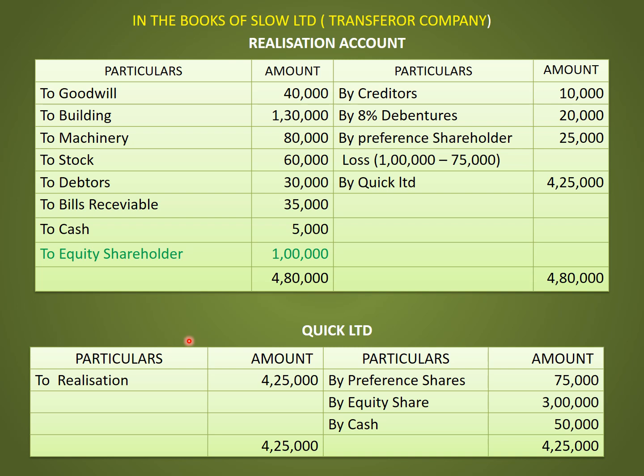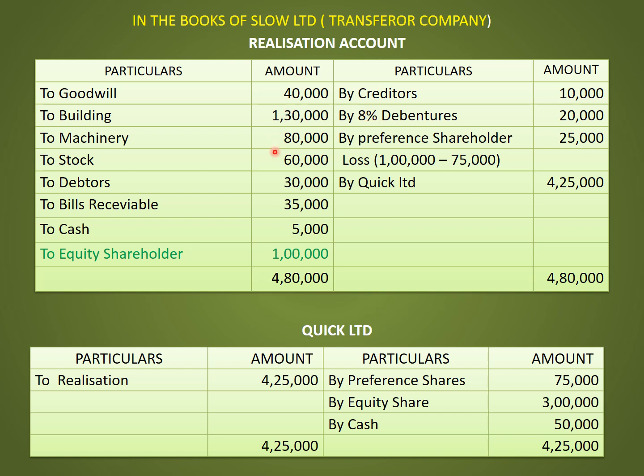The next, in this case, purchasing company is paying 75,000 to preference shares acquired, where book value is 1 lakh. The difference is treated as loss, so this loss will be credited in the realization account. The entry is preference shares shareholder account debit to realization account, that is 25,000. And the next, we have to balance on both the sides, debit side and credit side.